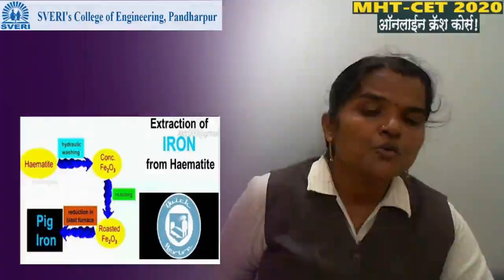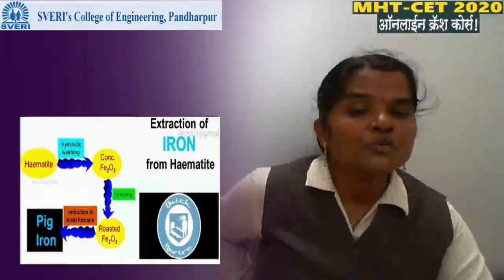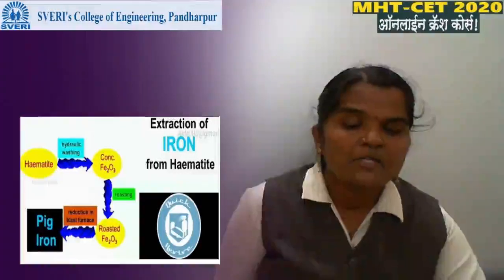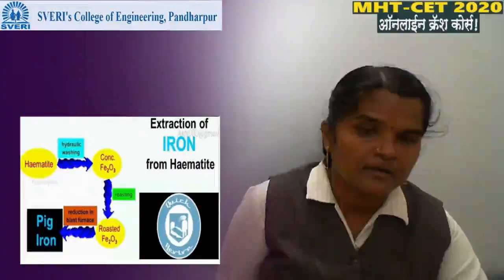Consider if this Fe2O3 contains sulfur: due to the roasting it gets converted into SO2, and the SO2 gets removed into the atmosphere. This means the impurity gets oxidized here.